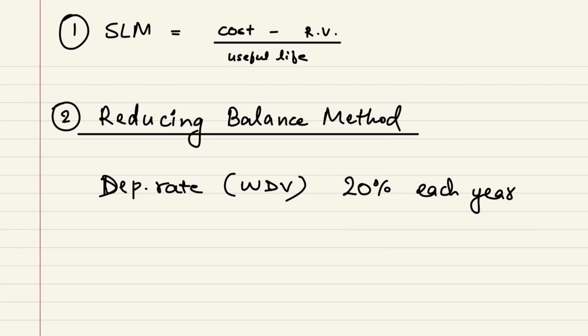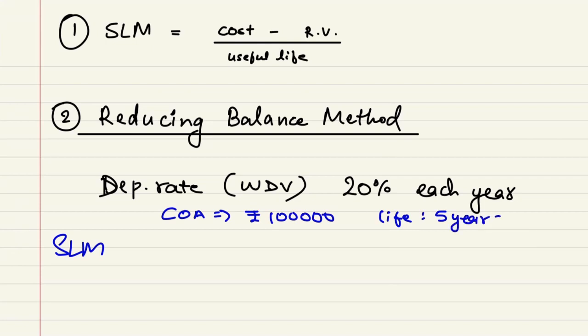So if it was a straight line method and you have been given a cost of asset is rupees 1 lakh, life is 5 years. So what you have done as per straight line method, 1 lakh is the cost of asset. You multiply it by the depreciation rate.